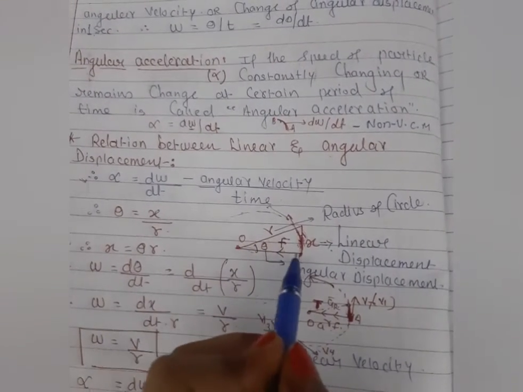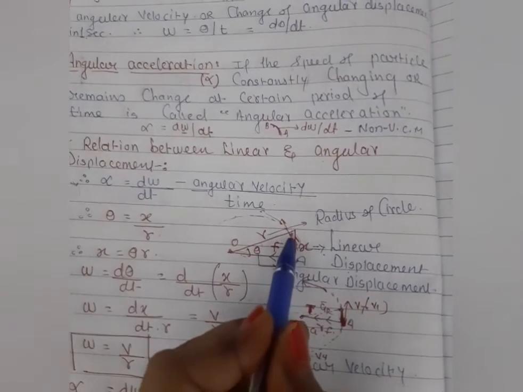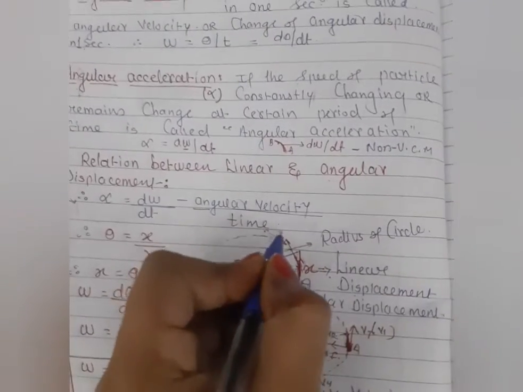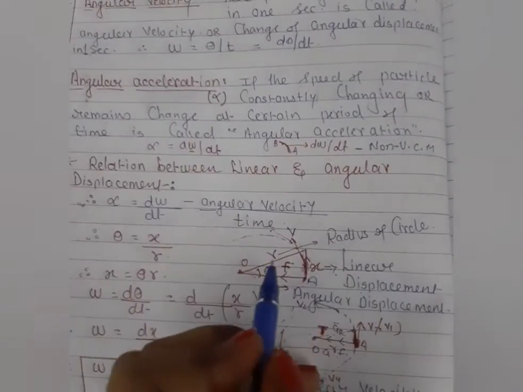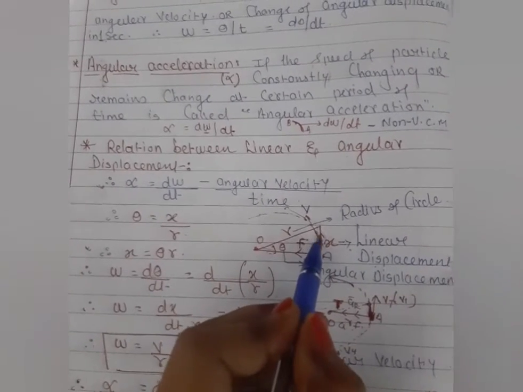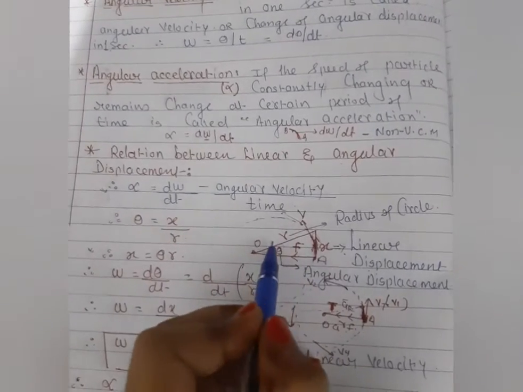From the center, point A, the particle is present. That particle is displaced to this point. At this point, the velocity of that particle is in this direction. The particle moves in a straight line direction until and unless some force is applied on it. So the direction of that particle has been changed.